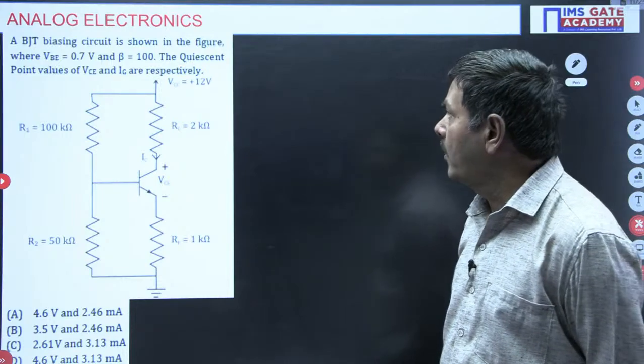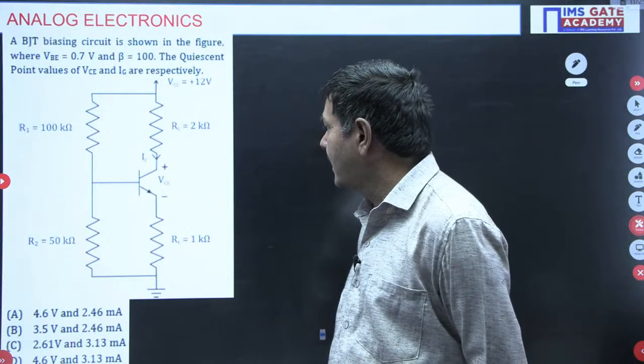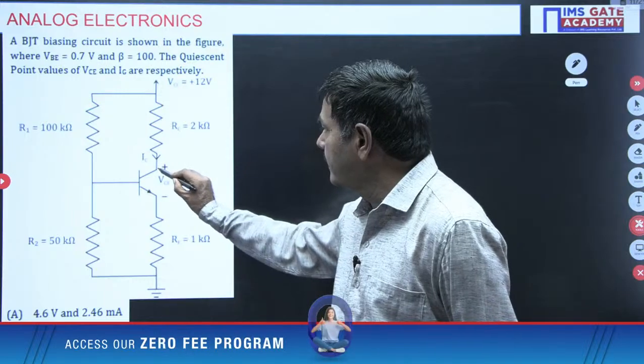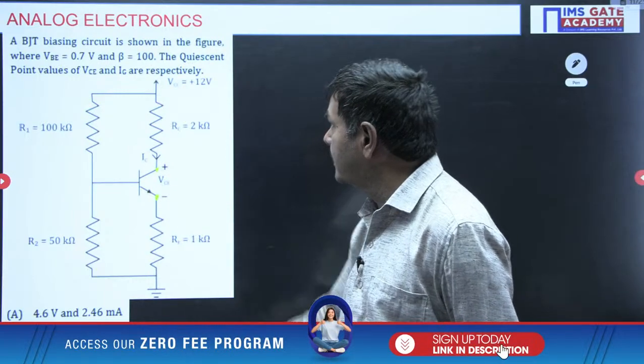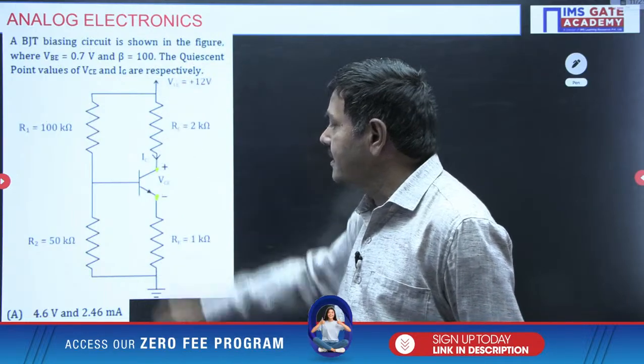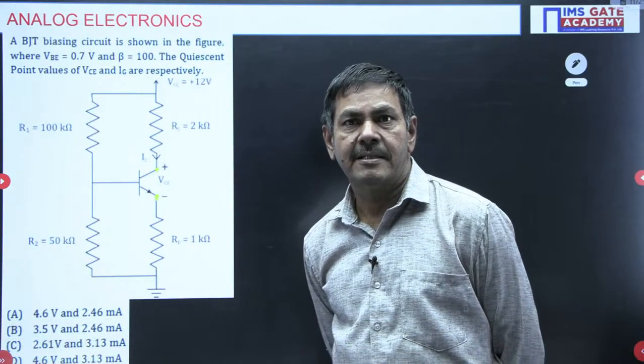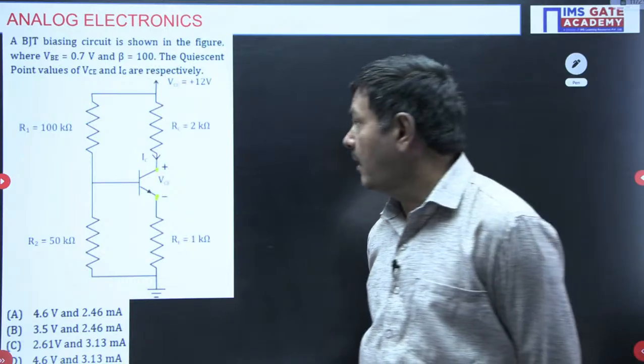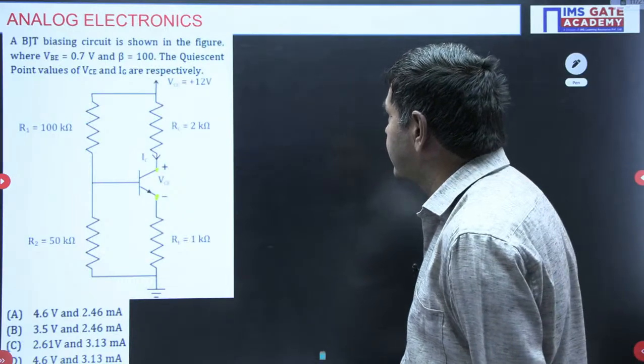In the operating point, we need to find the VCE value, the collector to emitter voltage required. Collector to emitter voltage, IC required. IC means current across this RC is needed. These are all the parameters we need to calculate. How we can find this is more important.